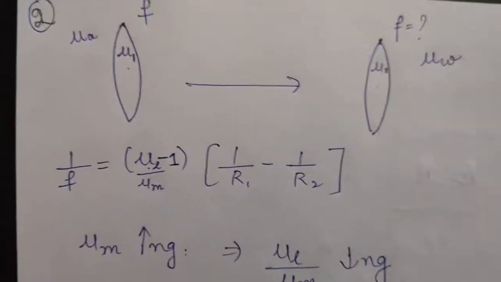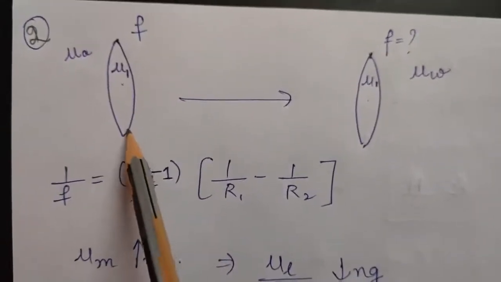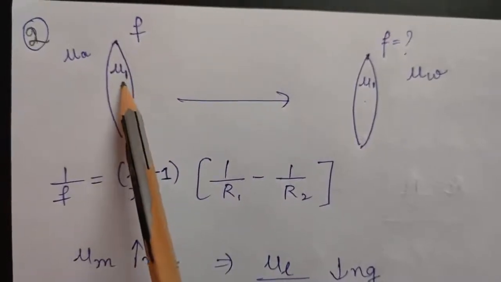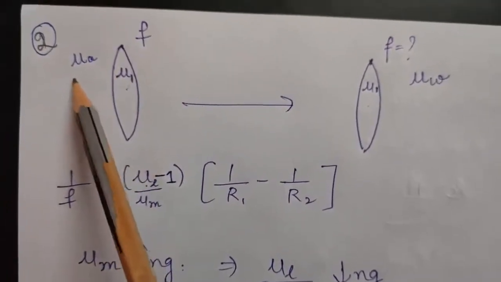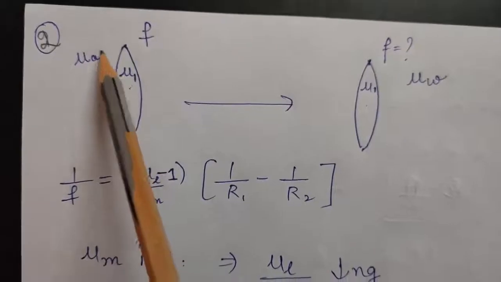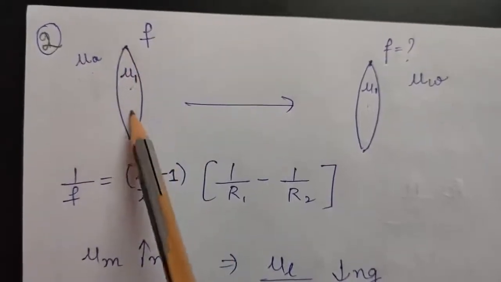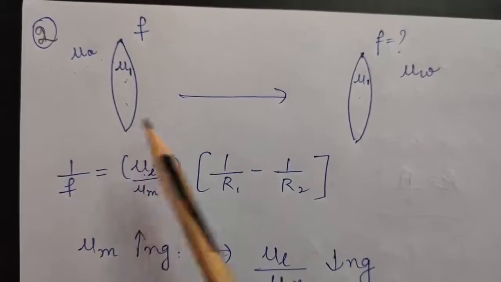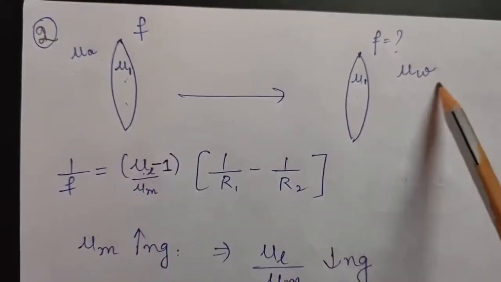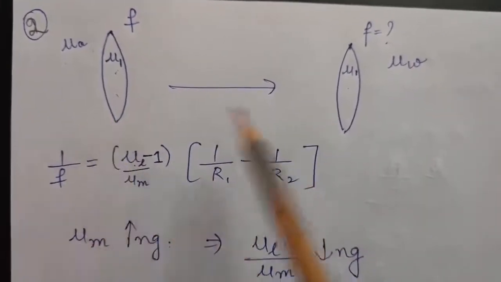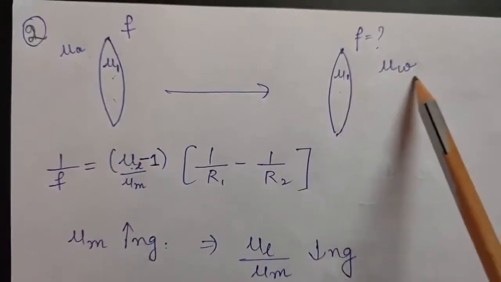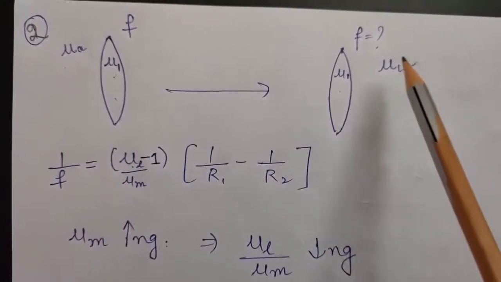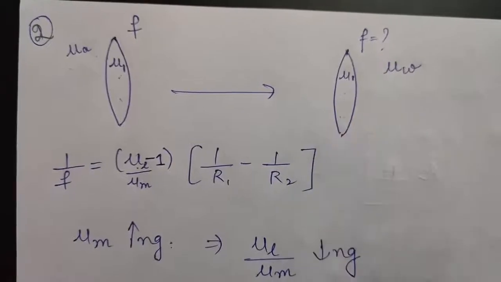Okay, so the second example is, suppose you have a lens which has a refractive index of mu1. Initially it was placed in air, that is mu a, the refractive index of air, and it has a focal length of f. Now the question is, if you place this lens in a medium of water, initially it was placed in air, now we are placing it in a medium of water. So the question is, what will be the effect on the focal length of this lens?